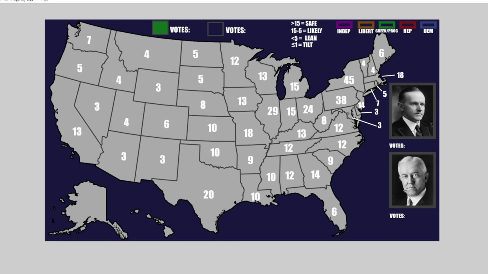I'm going to first go through safe states on this map here, and then I'm going to go for our likely states, our lean states, and our tilt states if we have any. And as we go, I will show the votes, show the percentages, I will show the math that went into it. But yeah, this is my map.